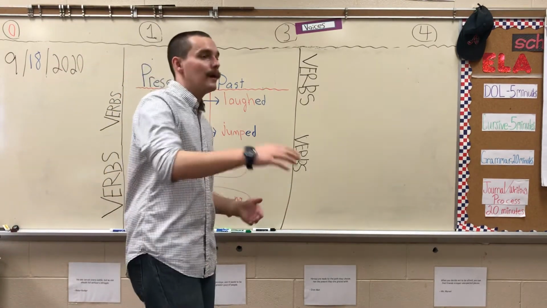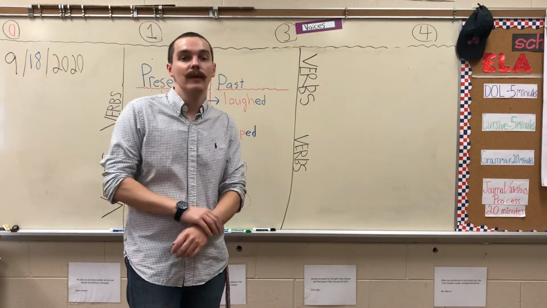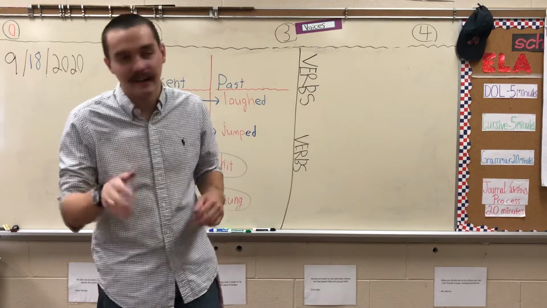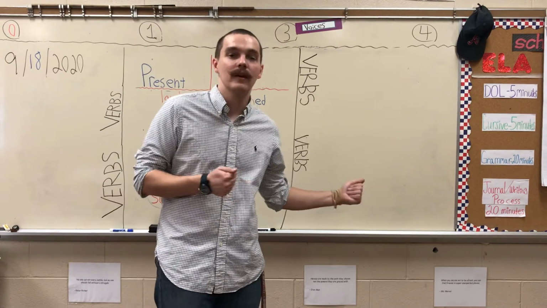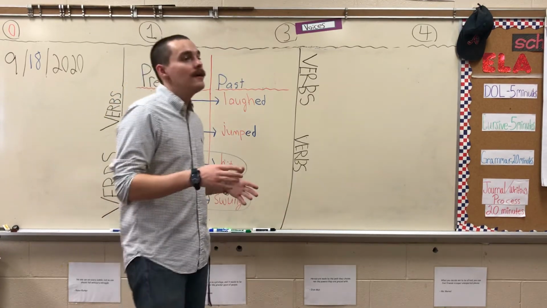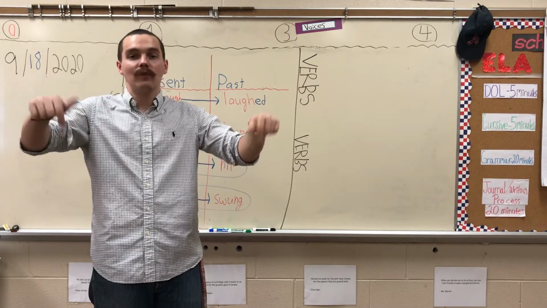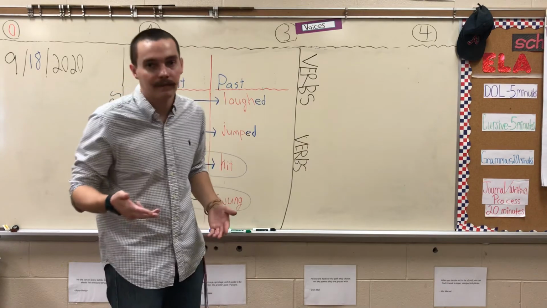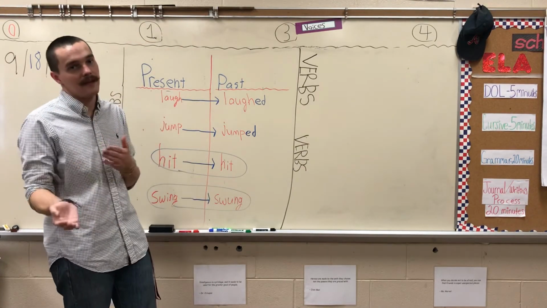When I say I swam a mile, that tells whoever you're talking to or writing to that you're not currently swimming a mile as you are typing or writing or saying this. It implies that you did that sometime in the past. When you say that you won $1 million, that doesn't mean you're winning it right now. It means that sometime in the past, that's when you won $1 million. So that again is present tense and past tense verbs.